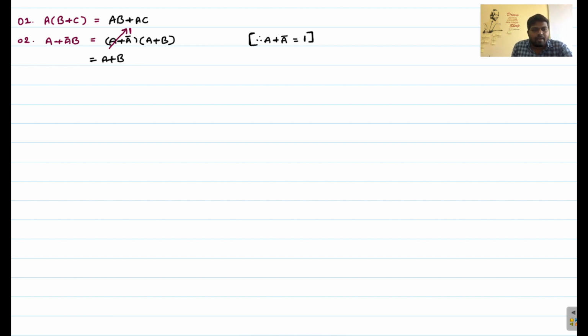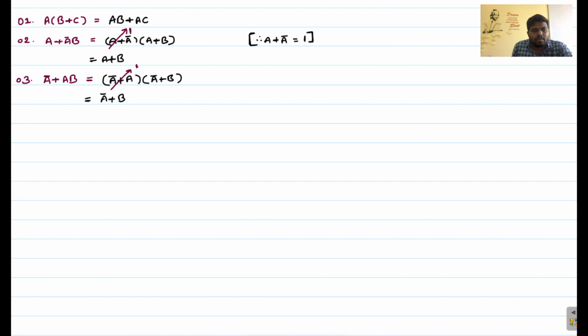Now you can take the next one, A bar plus AB, which equals, by applying the distribution theorem, (A bar plus A) into (A bar plus B). We already know A plus A bar equals 1 from our operation theorem. So this equals 1. So what you will get? A bar plus B, right?